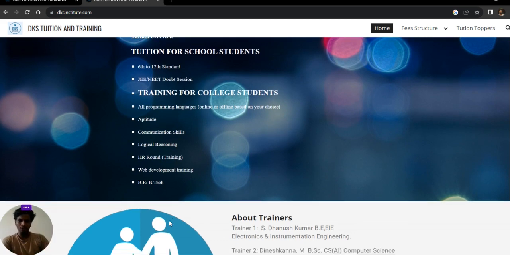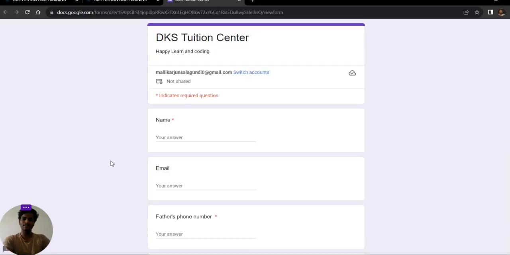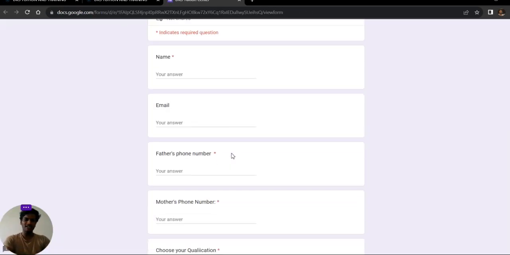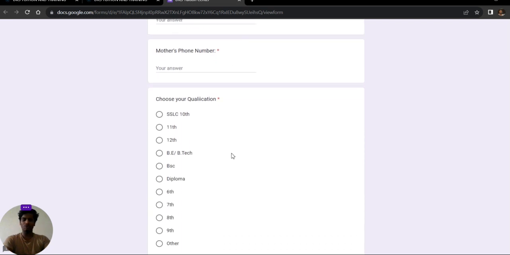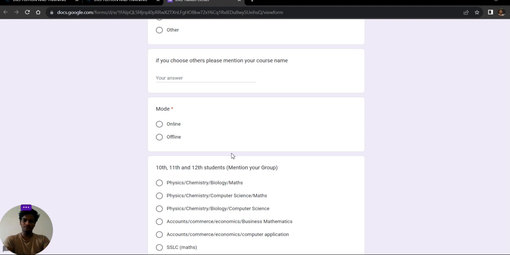Just scroll down a little bit. Here you will get a school form like this. Register. Then click on that, guys. After that, you just need to fill up all these details. Then you need to choose your qualification, then your mode, offline or online mode. If you want, you can do offline mode also.